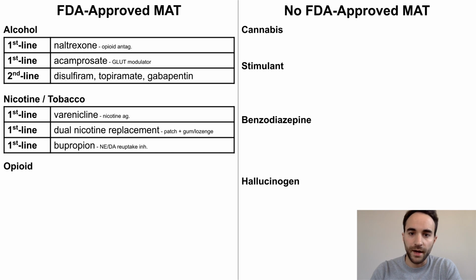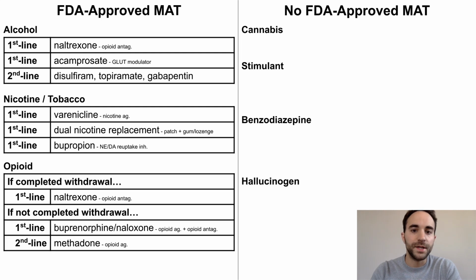For nicotine and tobacco, there are 3 treatments considered first-line: varenicline, a nicotine agonist; dual nicotine replacement, for example a nicotine patch plus a nicotine gum or lozenge; and the atypical antidepressant bupropion. Here, I place varenicline first because there is some evidence that it is associated with higher cessation rates than the other 2.